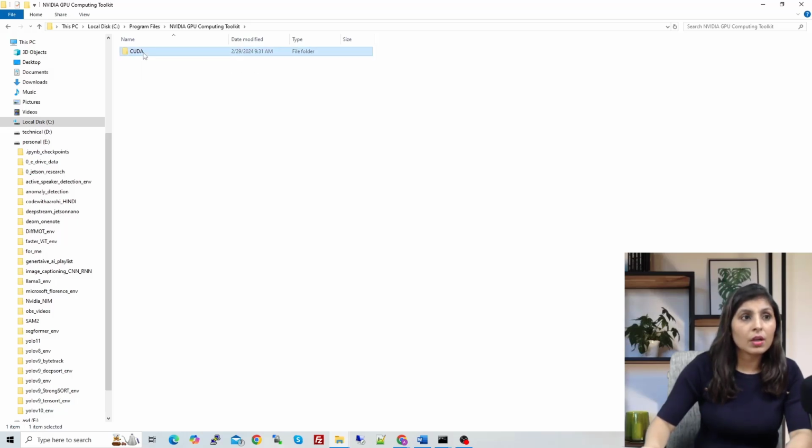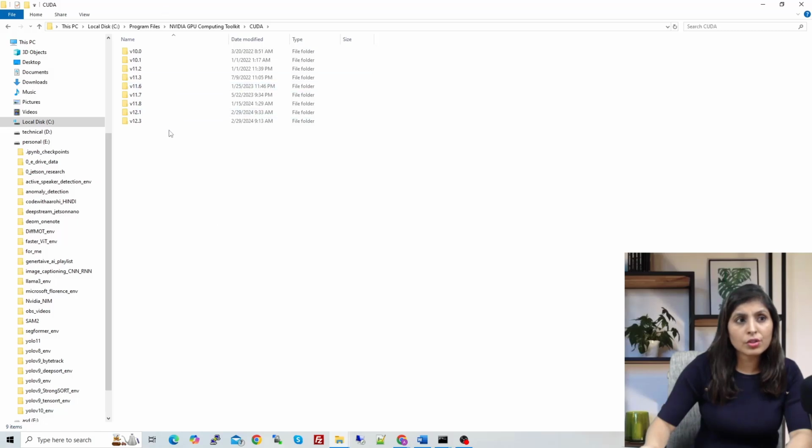Okay, so in my case I have different versions of CUDA. So these are the different versions I use for different versions of Python and for different environments. So for this tutorial I'm going to use CUDA 12.1 or 12.3. Whatever version you see over here, as per this version you will install PyTorch, then only your PyTorch will work with GPU. Okay, so now we know these are the versions. Let's say I want to install PyTorch with the 12.1 CUDA version.